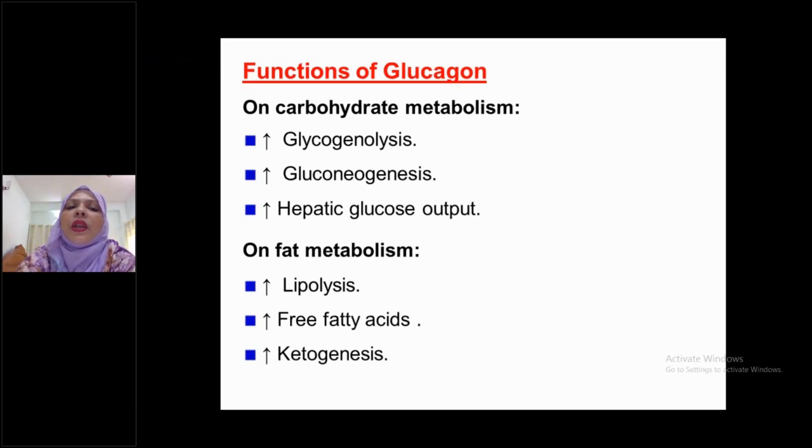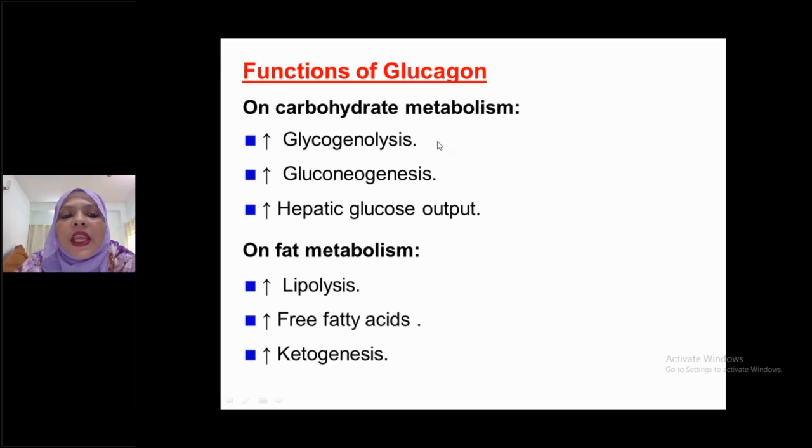Now, one by one, for the written exam, if the question comes like 'write down or discuss the functions of glucagon', you have to write in your written exam script this way: on carbohydrate metabolism, it always increases glycogenolysis. It causes breakdown of glycogen to glucose. So increased glycogenolysis, that is the anti-function of insulin. It will do the opposite action of insulin, okay?